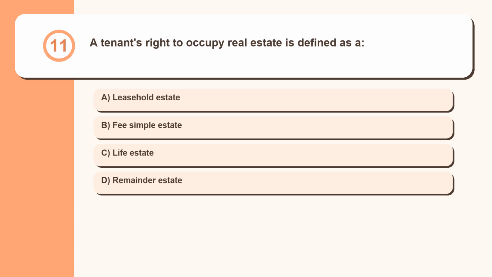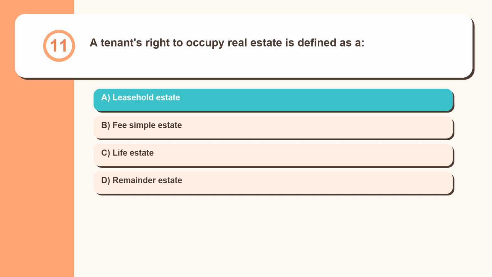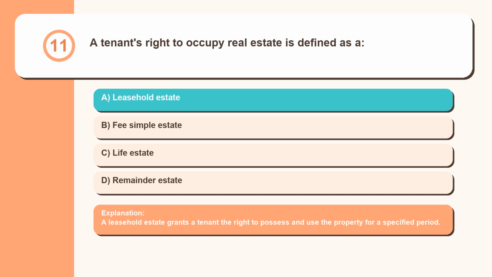Question 11. A tenant's right to occupy real estate is defined as a leasehold estate, fee simple estate, life estate, remainder estate. A leasehold estate grants a tenant the right to possess and use the property for a specified period.